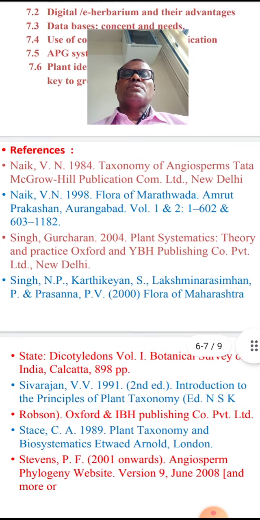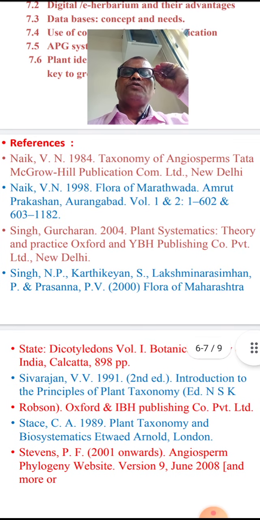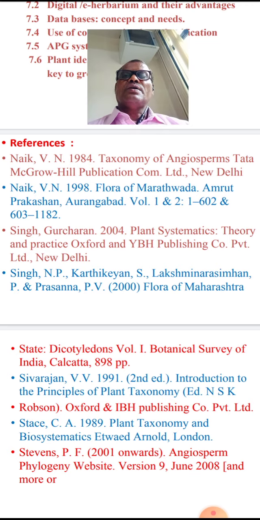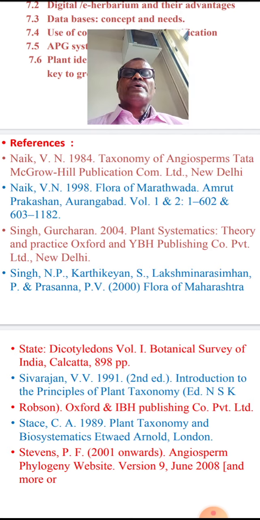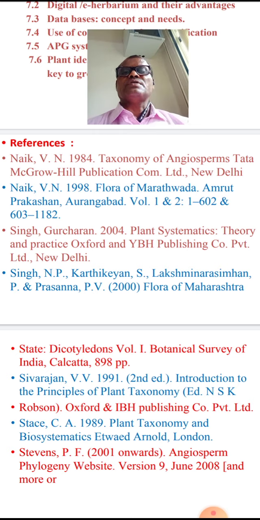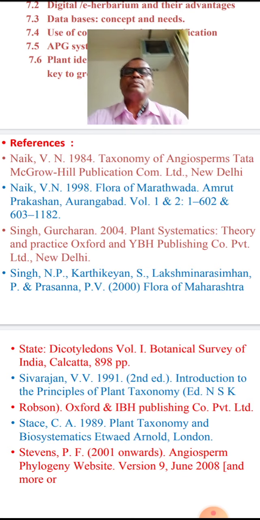Then there are very good references for the angiosperms. One Indian authority from the Marathwada University, Aurangabad, Professor Naik. Now he is not there, but in 1984 he wrote a book, Taxonomy of Angiosperms, and it is a very good book for reference. It is available in our library also.